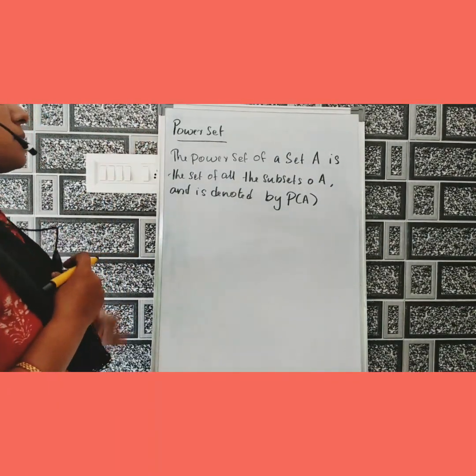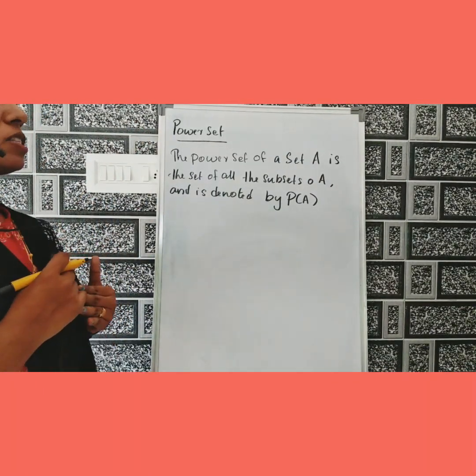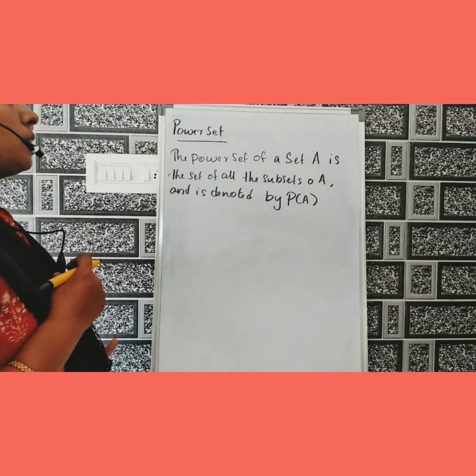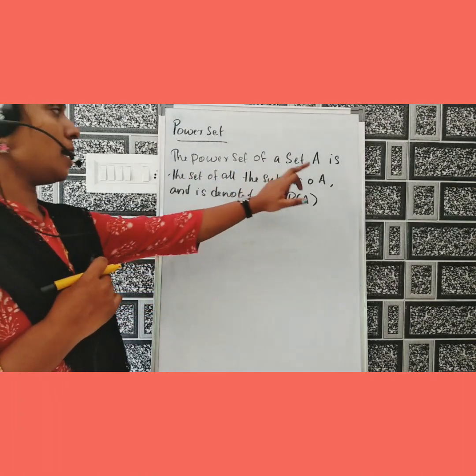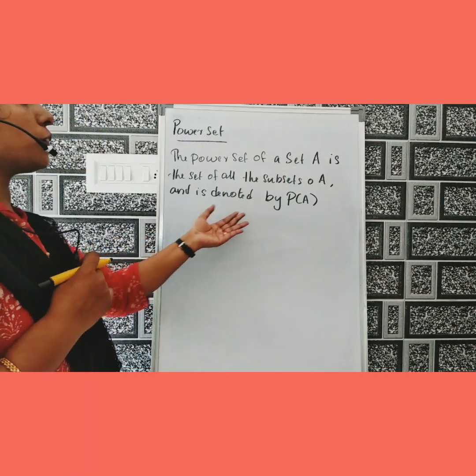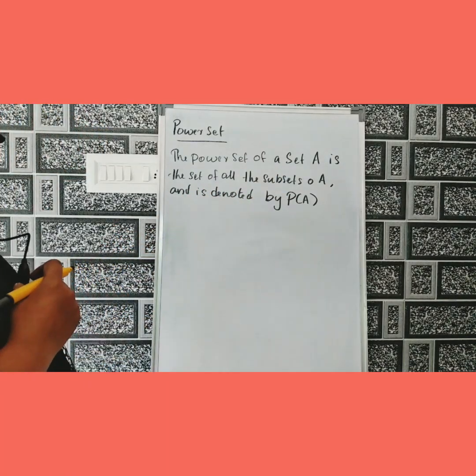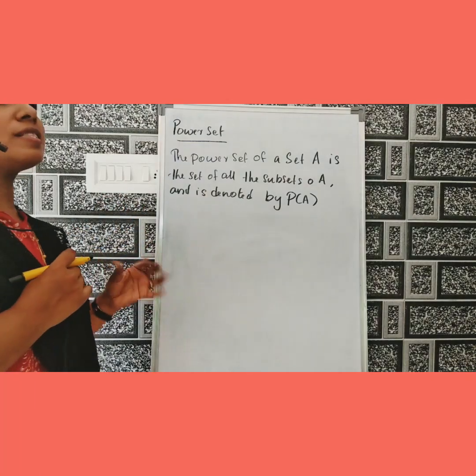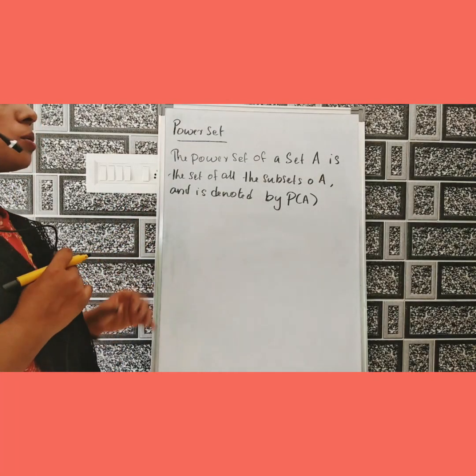Next is power set. What is meant by the power set of a set? The power set of a set A is the set of all subsets of A and is denoted by P(A).